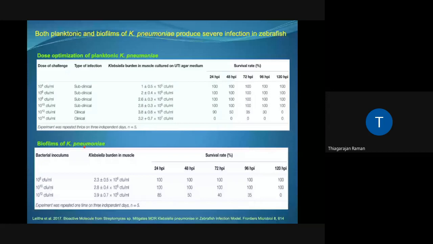In this case, the adult zebrafish were injected with either planktonic K. pneumoniae or the biofilm cells of K. pneumoniae. Upon infection with 10 power 14 CFU per ml of planktonic K. pneumoniae, zebrafish displayed around 100% mortality within 24 hours.